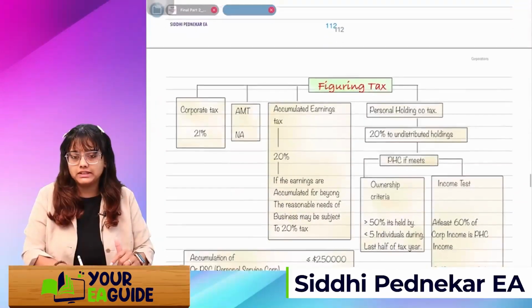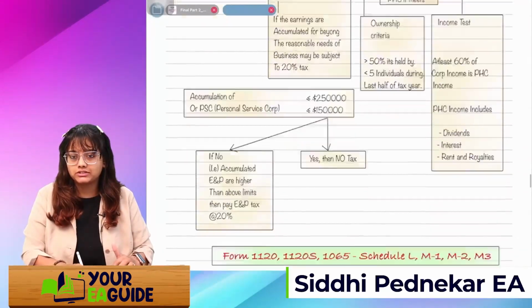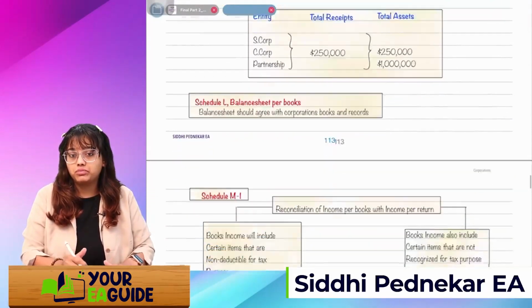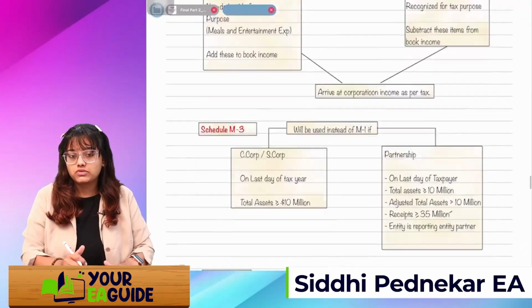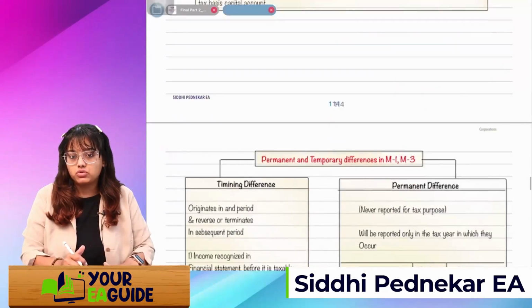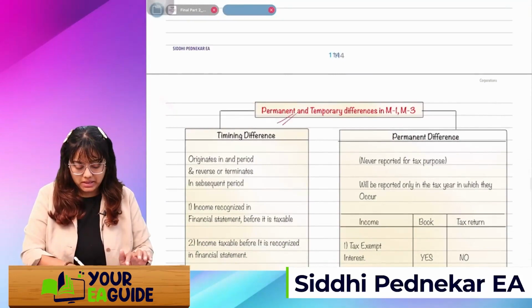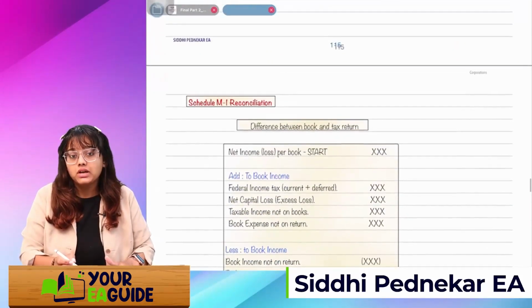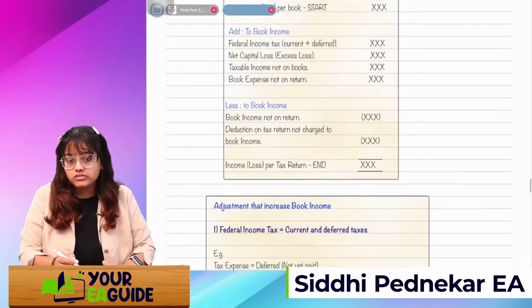After that, we'll see how to figure the taxes, what type of tax will be applicable. Then we'll see about 1120, 1120S, like Schedule L, M1, M2, M3s. What are the rules and regulations for M1, M3, M2? And then we'll see what are the permanent and temporary adjustments which we are going to make in M1 or M3. Then Schedule M1 reconciliation we'll see.